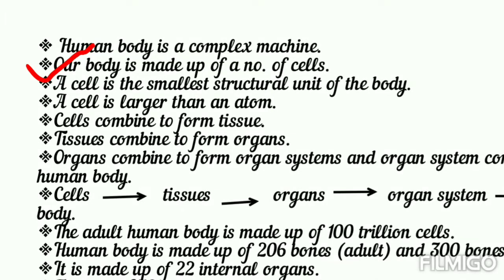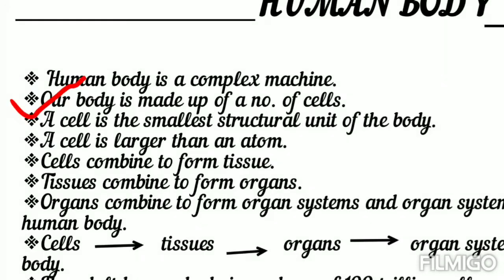There is one more point to remember: many people get confused about which is smaller or larger when comparing a cell and an atom. Remember that a cell is always larger than an atom. Also remember that cells are known as the structural units or the building blocks of life. As I told you earlier, our body is made up of a number of cells.